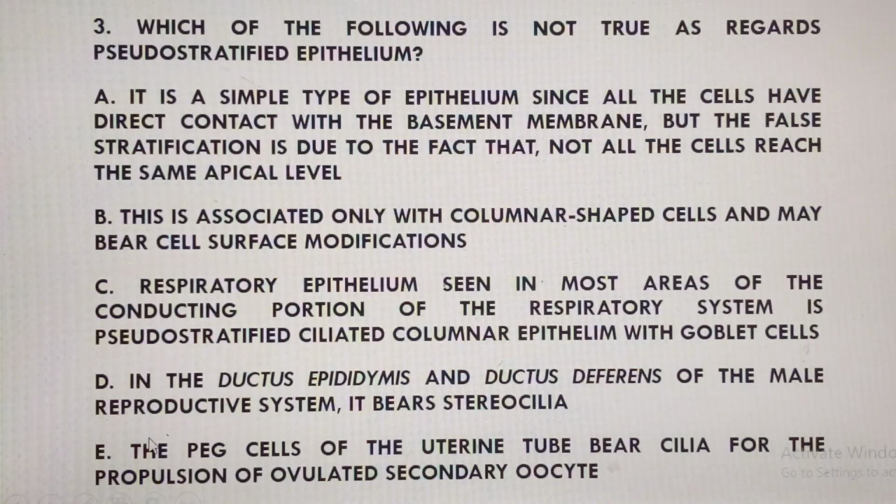But one thing that you should know, out of all these, and now the question says which of them is not true about stratified epithelium. Remember, the uterine tube is not pseudostratified, but it's actually simple columnar epithelium having ciliated and non-ciliated cells. Only that the ciliated cells are tall columnar, with the non-ciliated cells being short. So let's justify that.